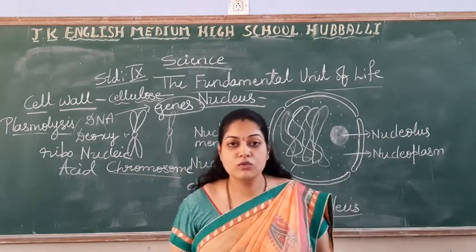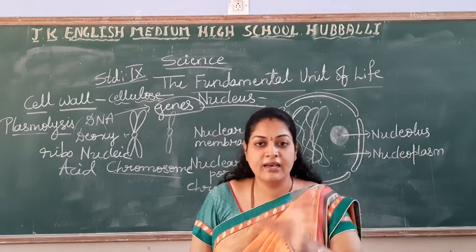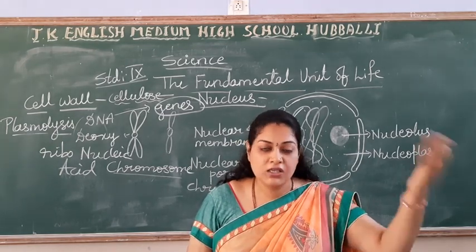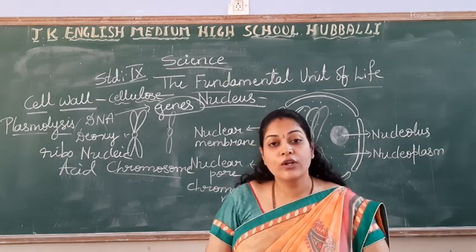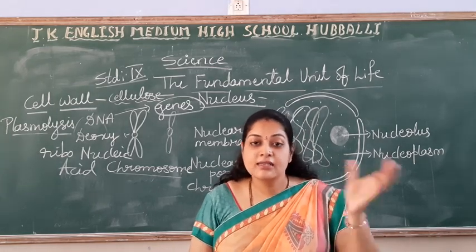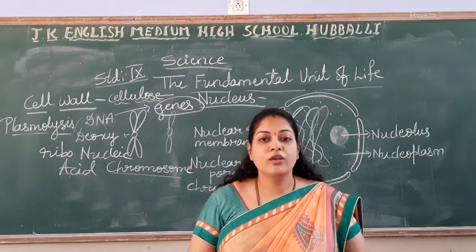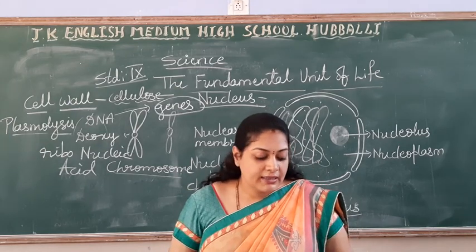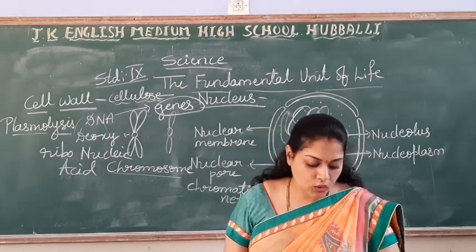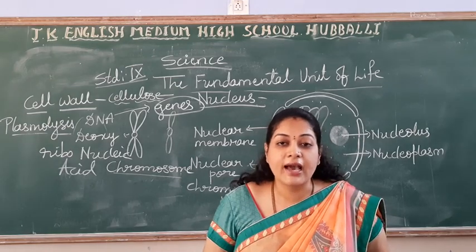Whatever our characters are, chromosomes carry them from one generation to the next. That is why you get so many similarities, and some differences too. So in one word, what is the function of chromosomes? Chromosomes inherit hereditary characters.